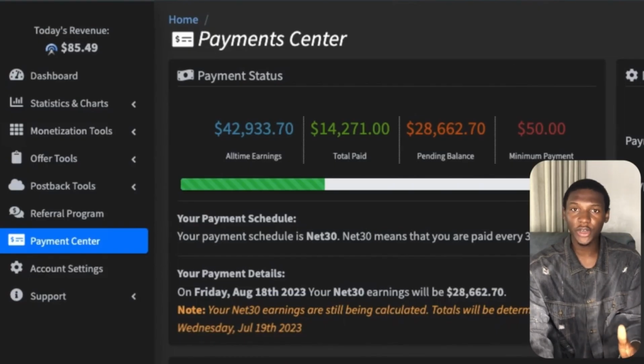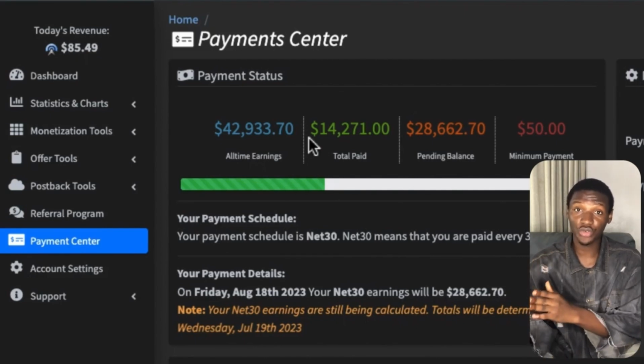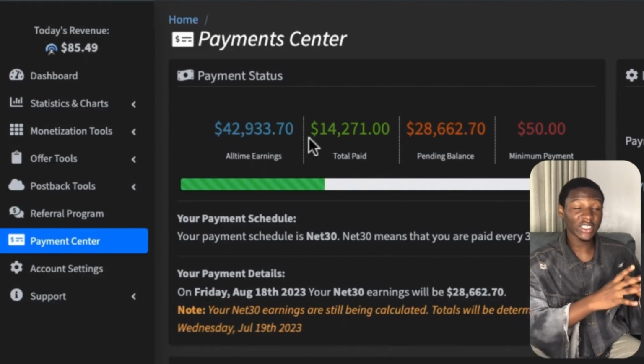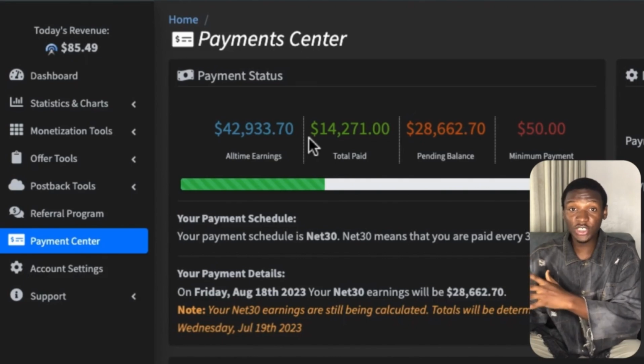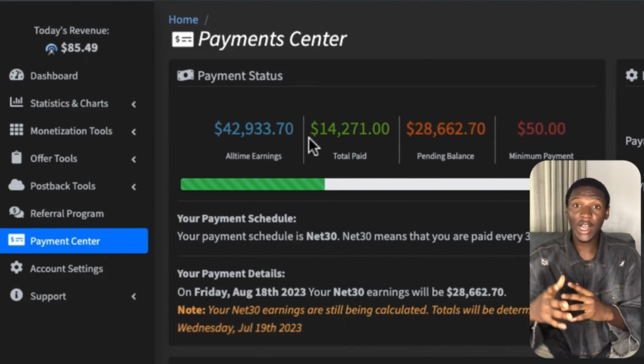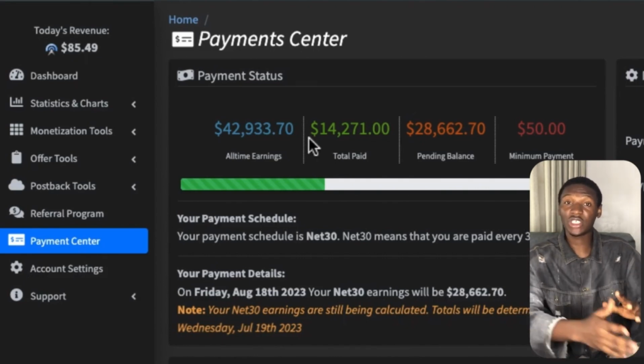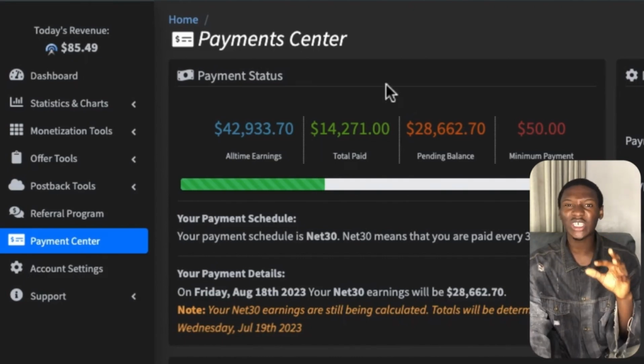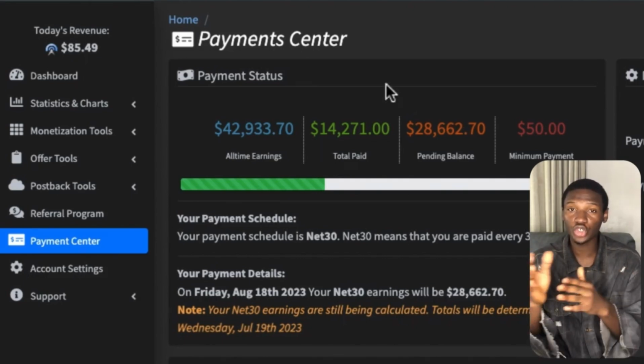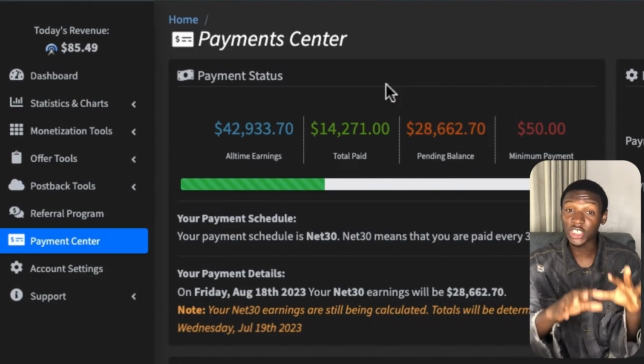So this is the CPAGrip account that I created. And you can see over here, it has over $42,000 that I've actually made from this entire process that I'm showing you guys, right? So before I actually implement a major strategy, I create new CPAGrip accounts where I can track what I'm doing that works and what is not working, right? So what I'm going to do is I'm going to reload this screen and just show you guys that this right here is proof, right?